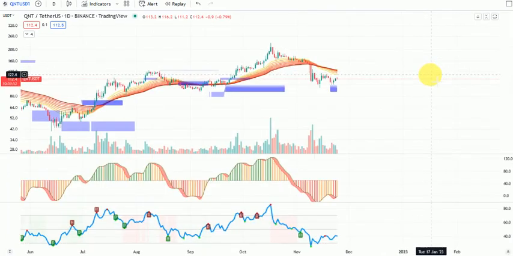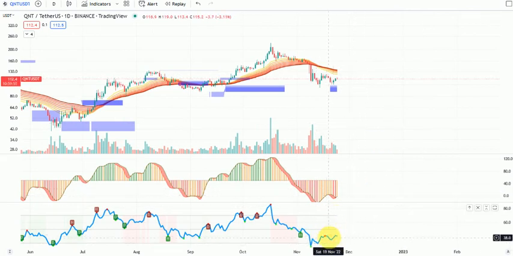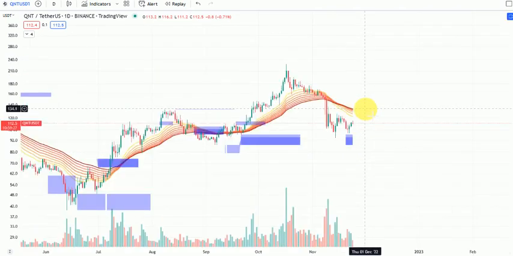If we bring up our indicators, they are actually trying to tell us that probably we should see price move up a bit. As we can see, our oscillator is very, very bullish. Our money flow is telling us some little amount of money is coming into Quant, but some money is being taken out also. So probably we should see a push to the upside in the coming few hours.